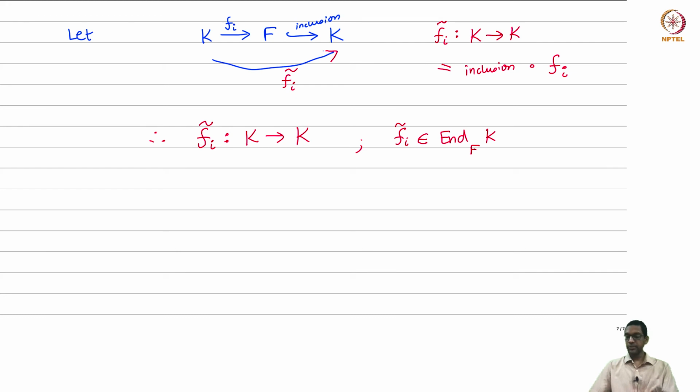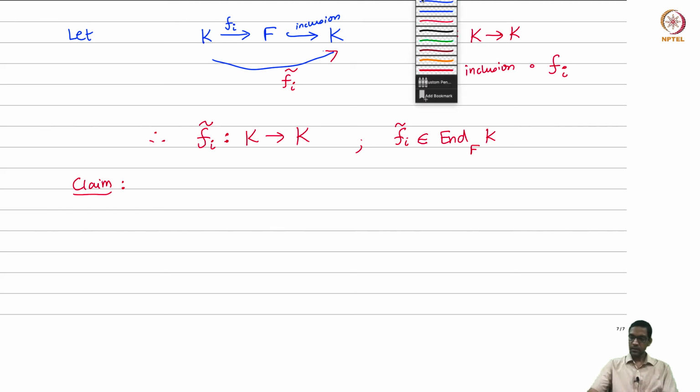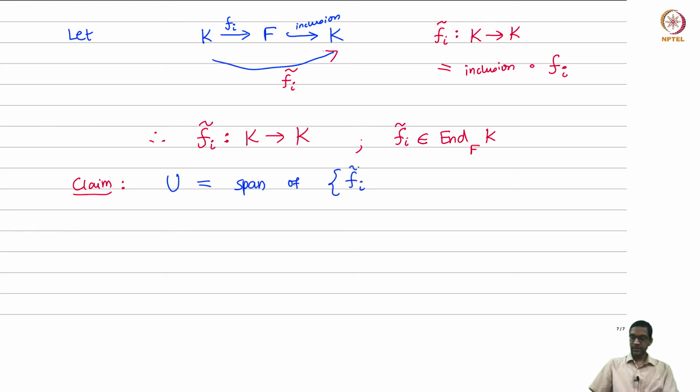Okay, so we are almost there. We now have a bunch of maps. Our claim is that the subspace U that we are looking at is spanned by these. So U is just the span of these D elements, the Fi tildes. U was just a full set of endomorphisms. The claim is these D endomorphisms are enough to span the whole space.